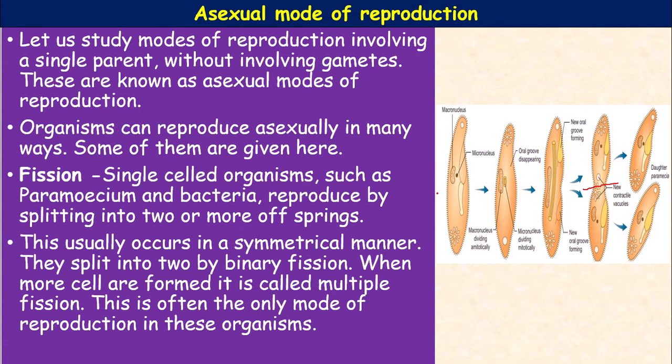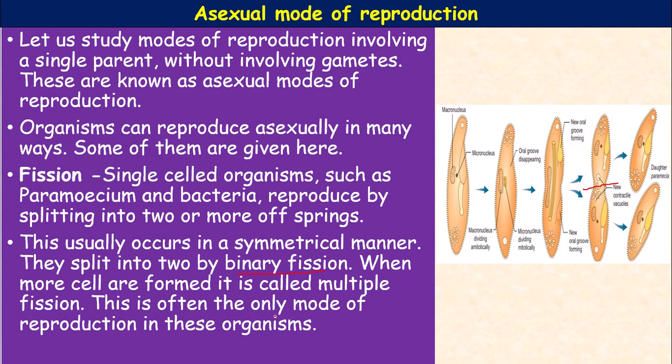So here only one parent is involved, and two individuals are produced by a process called fission. It is called binary fission. When more cells are formed, it is called multiple fission.